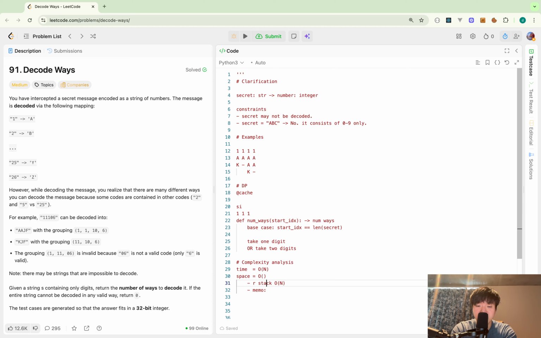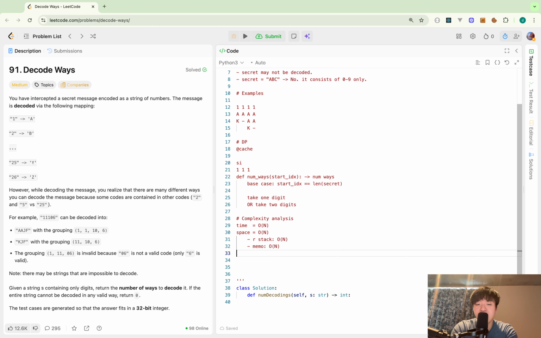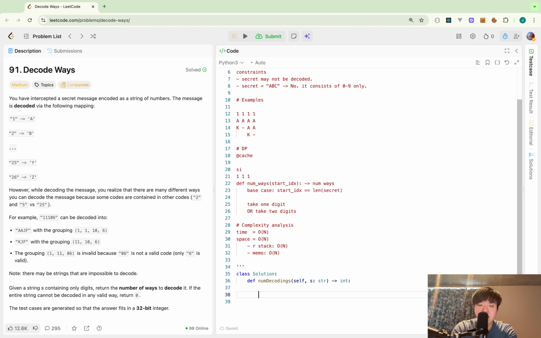For memo, this is the key-value cache. This can be O of n because the key start index can take n values, and for each, I just have to memorize the num ways, which is an integer, which is constant space. So in total, it should take O of n for memo, and O of n in total. Okay, let me get started with the implementation.